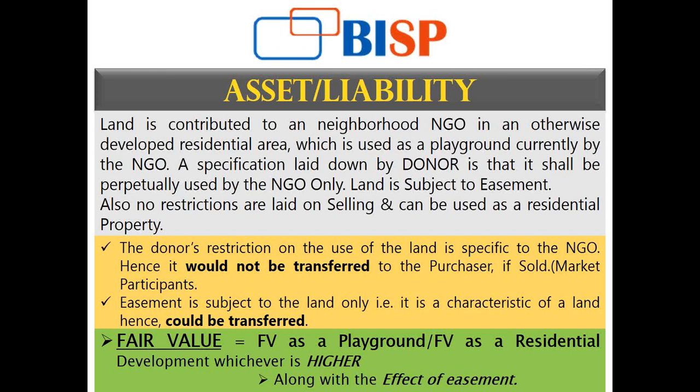The second characteristic, which is very important, is the easement. Easement is if a land or a place can be laid down with electricity lines, the power, the water supply, and everything is easy there. So of course it becomes a characteristic of a land.